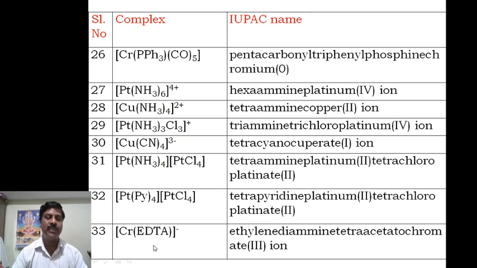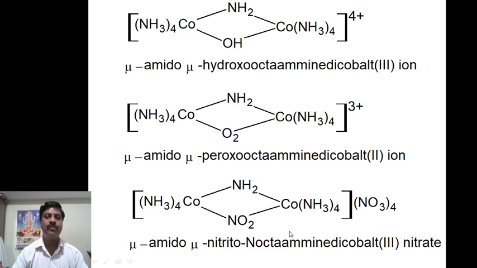Now coming to this complex, this is the negative ion. Therefore ethylenediaminetetraacetate chromate, you have to write chromate, and this is minus 4 and plus 1, that side plus 4 minus 1 means minus 3 ion. Because it has a charge, you have to write ion. Next, this one is somewhat difficult; there is a complex compound. I have taken it for mastery of naming of coordination complexes. These are also useful in higher education.